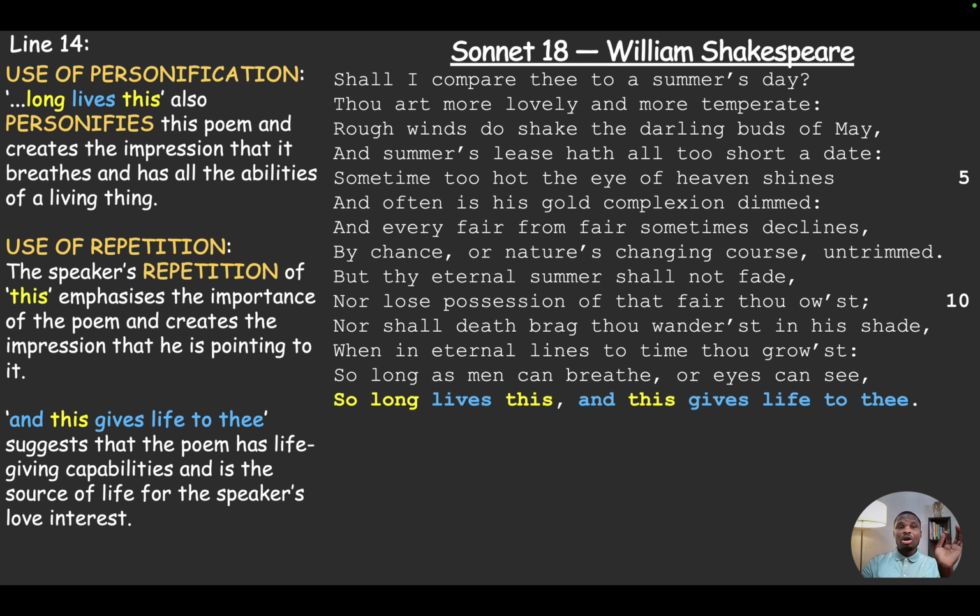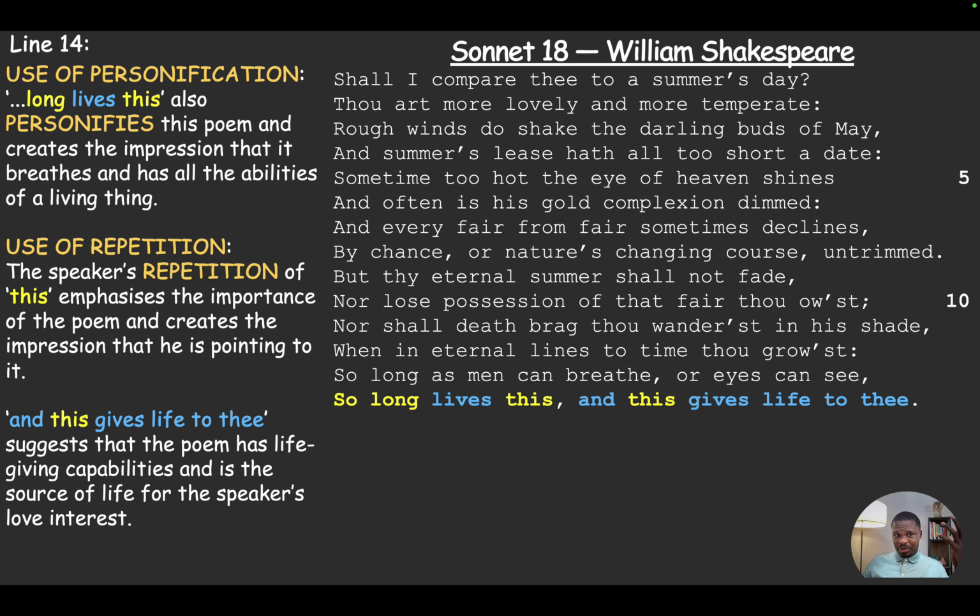It says, long lives this, personifies this poem. So it shows that the poem has a life of its own, just like summer, it's alive. And it creates the impression that the poem breathes and has all the abilities of a living thing.